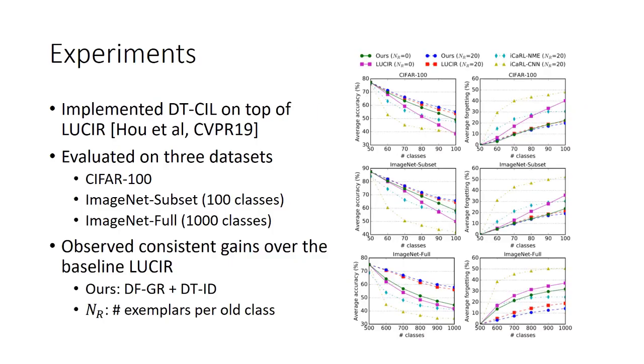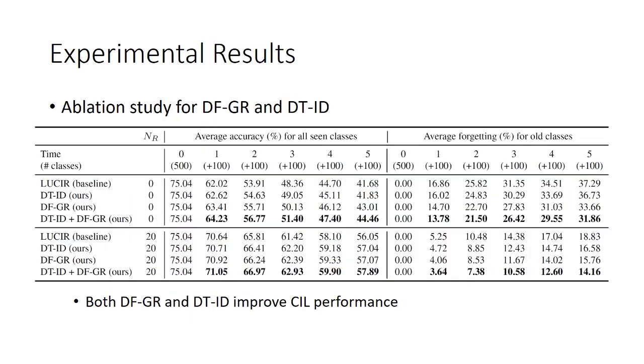For experiments, we implemented our proposed method on top of LUCIR, which was introduced by Hou in CVPR 2019. We evaluated our scheme on three datasets: CIFAR-100, ImageNet subset, and ImageNet full. As you can see in the plot, we observed consistent gains from our proposed method over the baseline in all three datasets. We performed the evaluation study for DFGR and DTID. We observed that both schemes improved the performance as shown in the table.